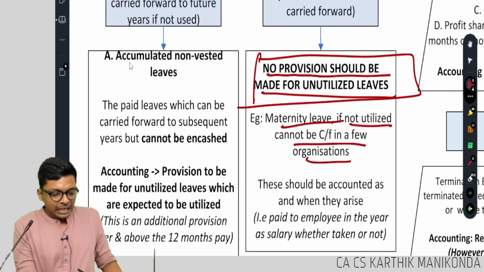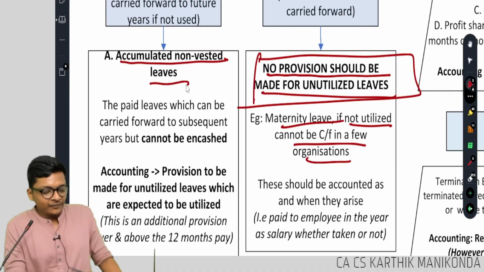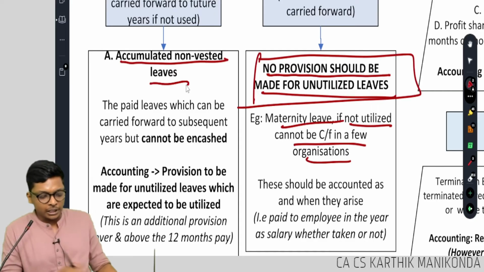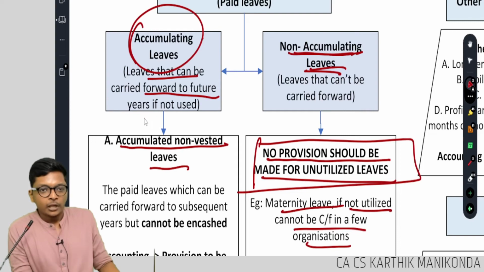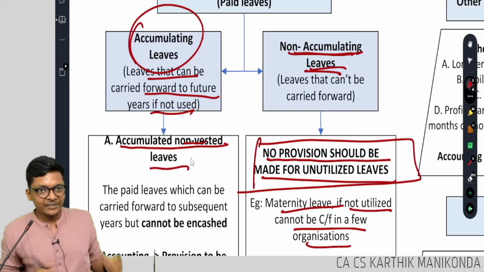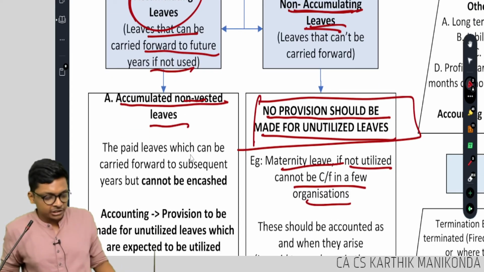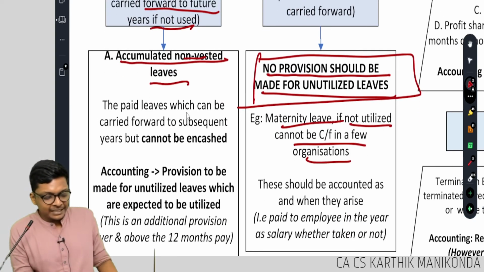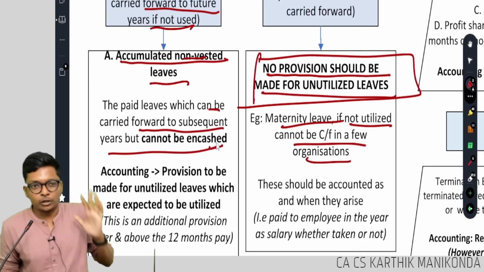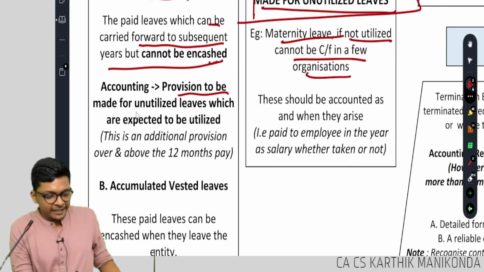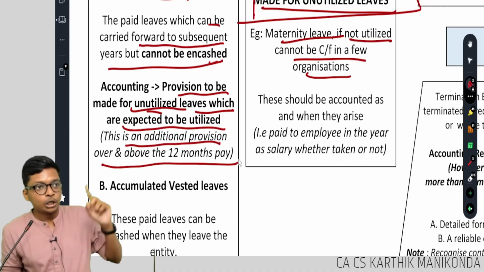This is called accumulated non-vested leaves. Accumulated leaves are leaves that can be carried forward to future years if not used. Non-vested means you can't get cash. Vested means you can get cash. So non-vested paid leaves can be carried forward to subsequent years but cannot be encashed, just what we saw now. Accounting: provision is to be made for unutilized leaves which are expected to be utilized. This is an additional provision over and above the 12 months pay.